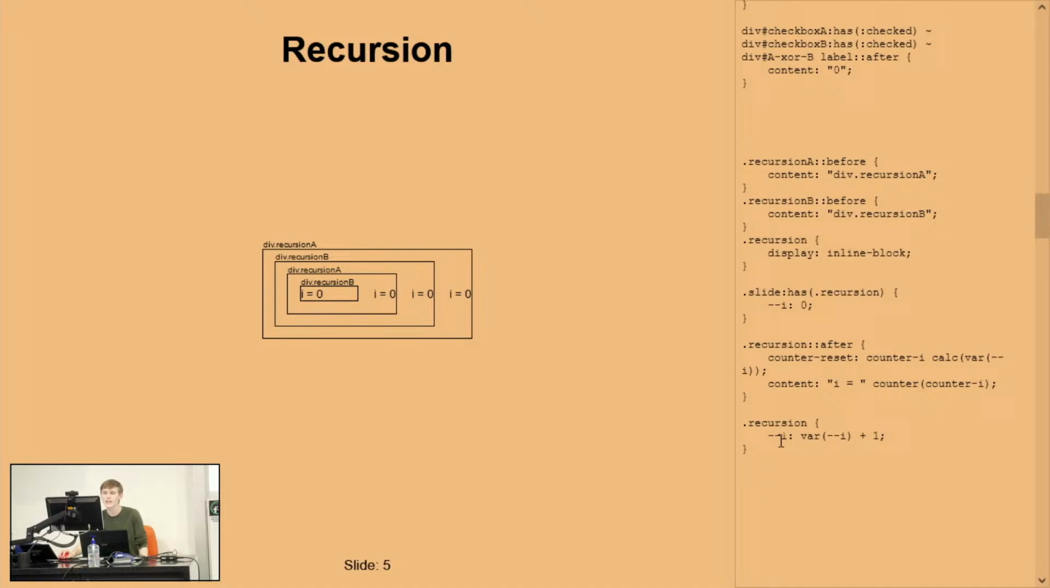And this is because CSS, for this recursion element, I could refer to the I of its parent, or it could refer to the I of itself. It can't tell the difference between them. Really, we want this one to be the I of the parent, and this one to be its own I. But because it can't tell the difference, it just does nothing. You can't have loops within a single equation.